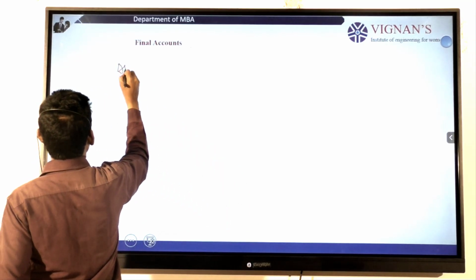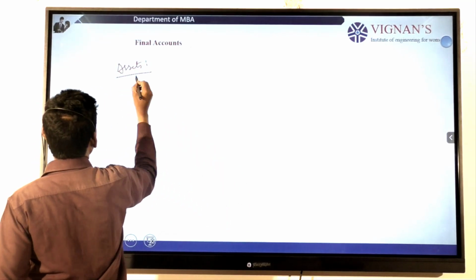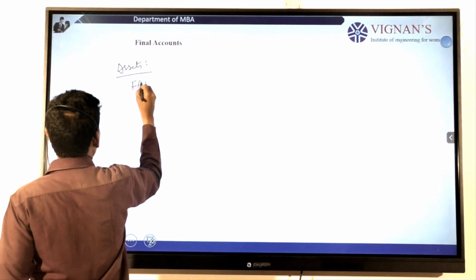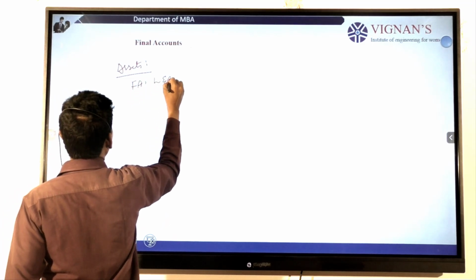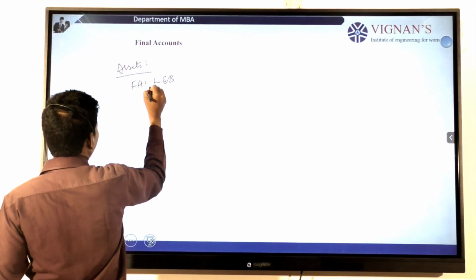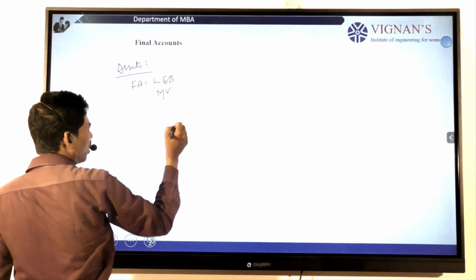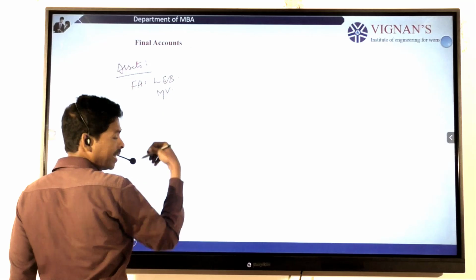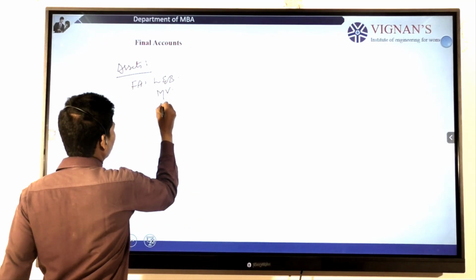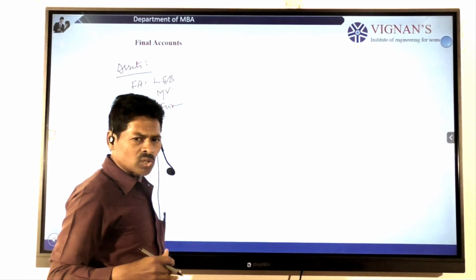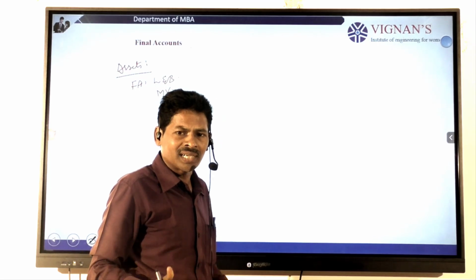Here the asset classifications are, first, the fixed assets. What do you mean by fixed assets? First one is land and buildings, second one is motor vehicles, and third one is any furniture we purchase. These are all recorded at one place.